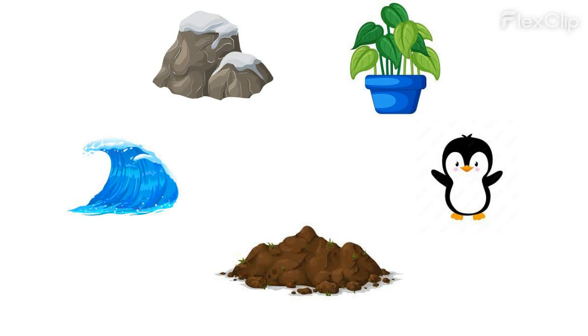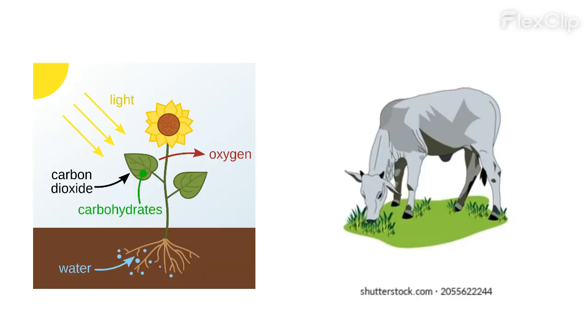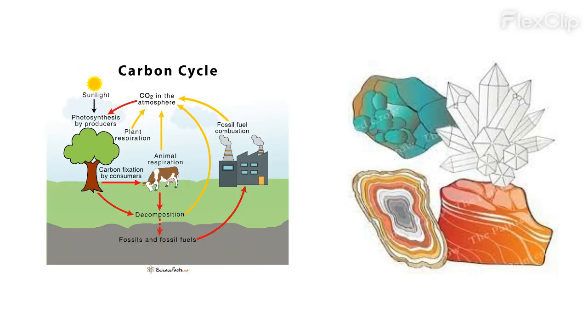Now let's take a deeper look at the specific processes that allow carbon to enter and escape these reservoirs. Starting with the atmosphere, carbon dioxide can be taken in through plants during the process of photosynthesis, which can later be consumed by animals for energy. Once these animals die, decomposers break down their bodies and the carbon is released into the soil. It can then be formed into rocks or minerals.